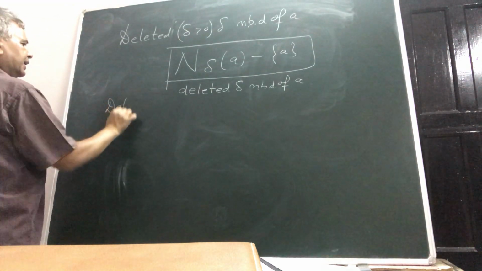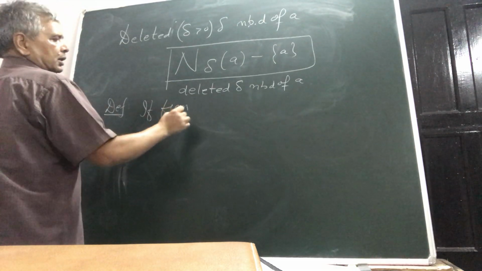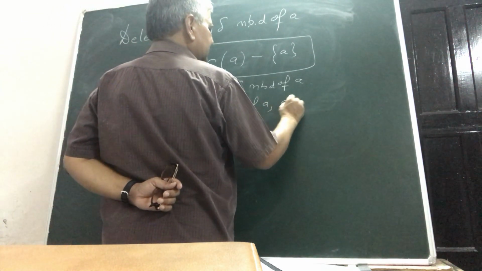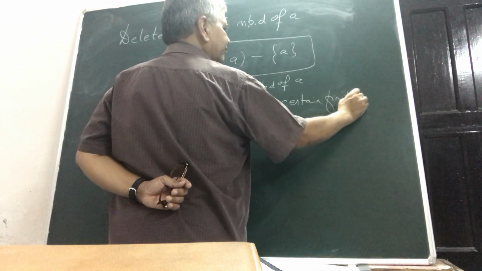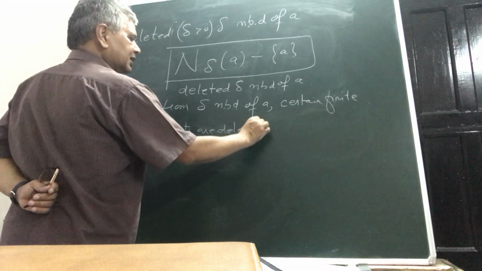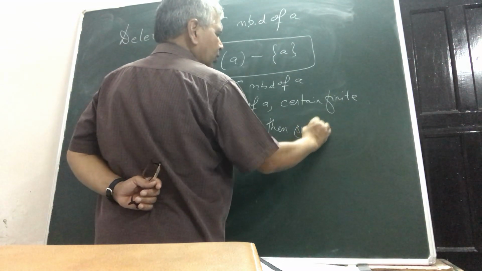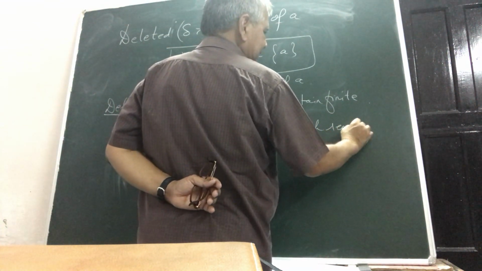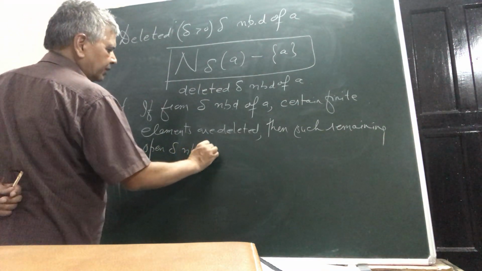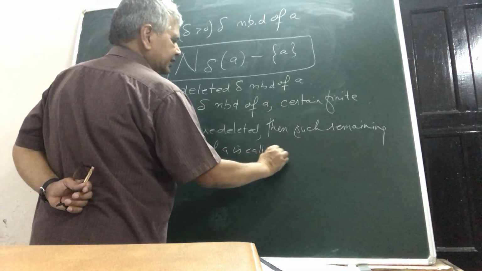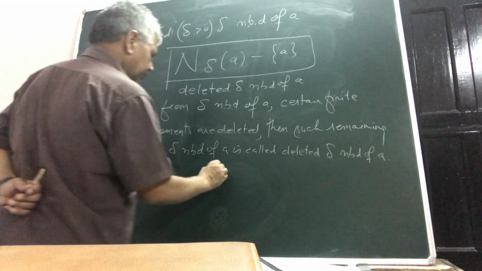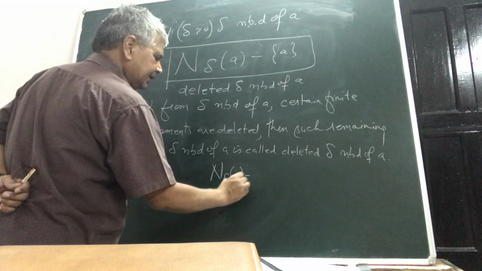So the definition is: from the delta neighborhood of a, certain finite elements are deleted, and the remaining open interval is called the deleted delta neighborhood of a. So N_delta(a) minus certain elements.